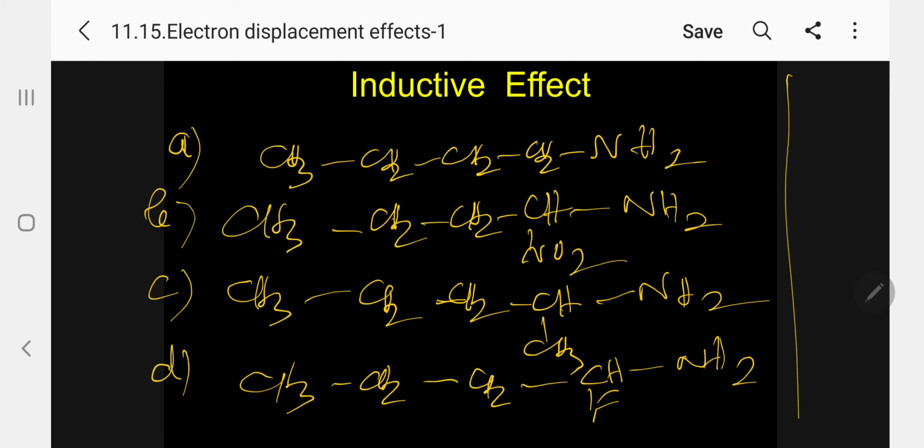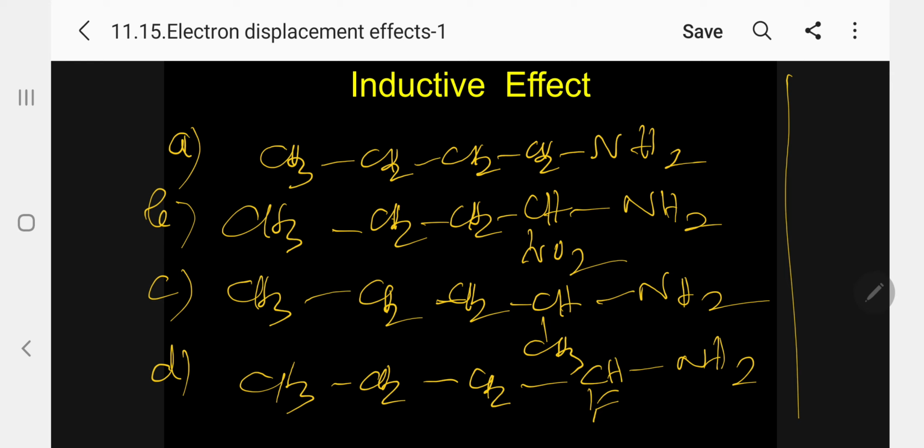Which is the more basic compound? One among the following is more basic. One among the following is less basic. The correct increasing order of basicity. The correct decreasing order of basicity. So how to identify this?